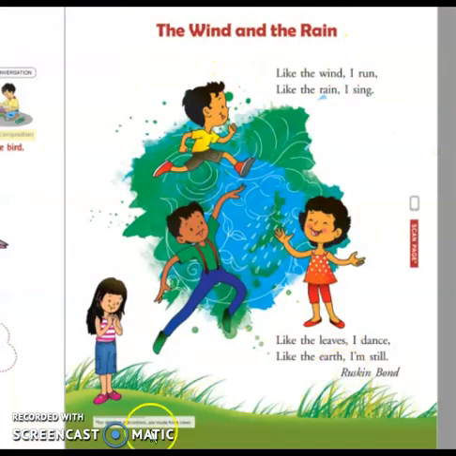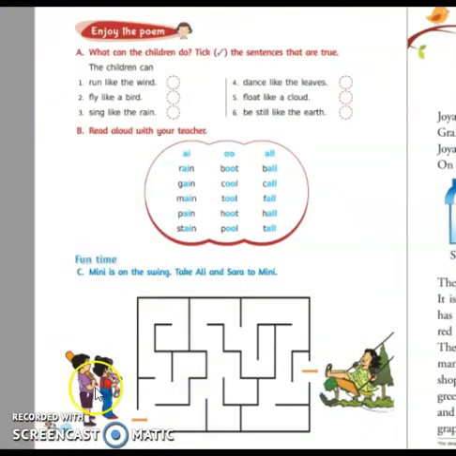Read the poem and complete the exercise on page number 36. Then go for a nature walk, observe and list the things that you were asked to do.